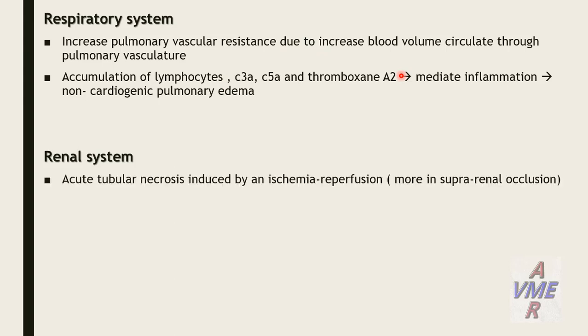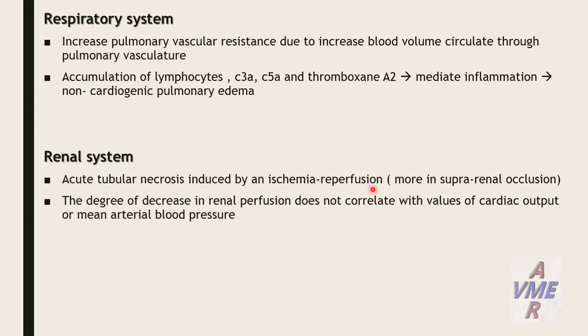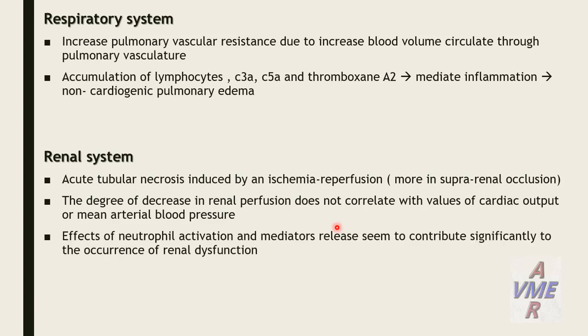Renal system: acute tubular necrosis (ATN) induced by ischemic reperfusion, more in suprarenal occlusion. The degree of decrease in renal perfusion doesn't correlate with the cardiac output or mean arterial blood pressure, but is mainly mediated by inflammation.